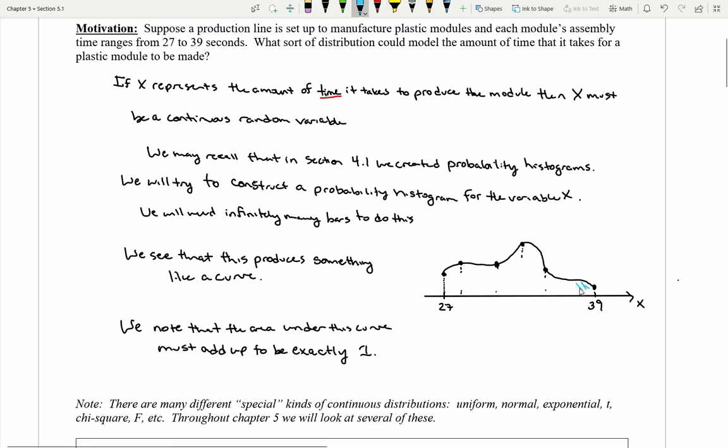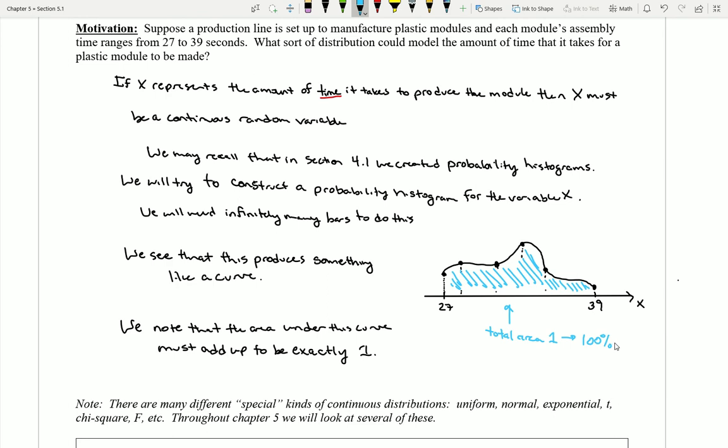That is, if I take all of the space between this horizontal line and under this curve and add all of that up, my total area is 1, which, remember, is really standing for 100%.